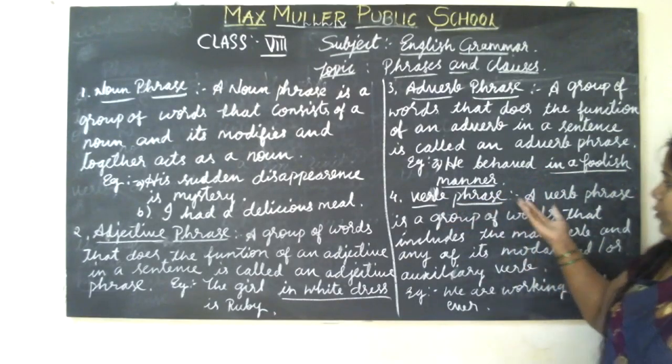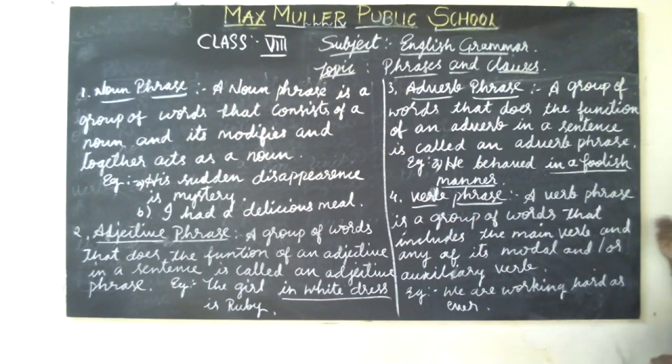So here, a verb phrase is a group of words that includes the main verb.